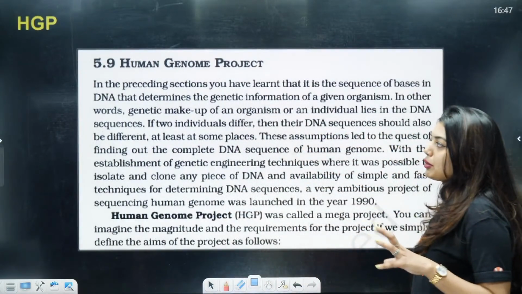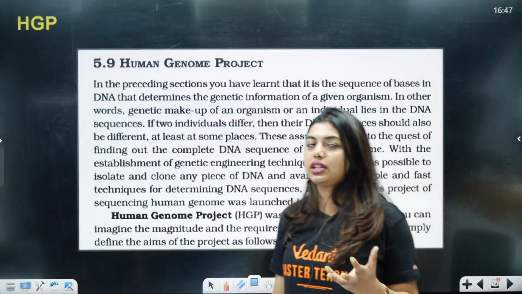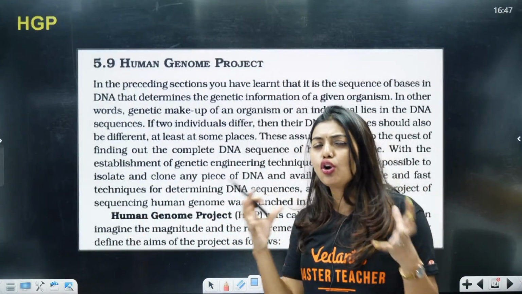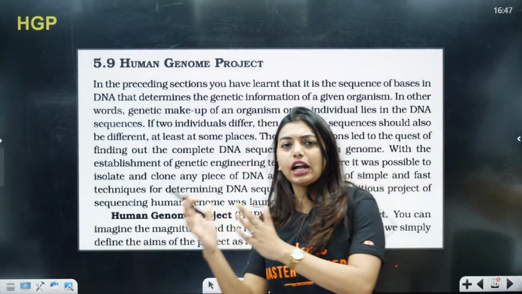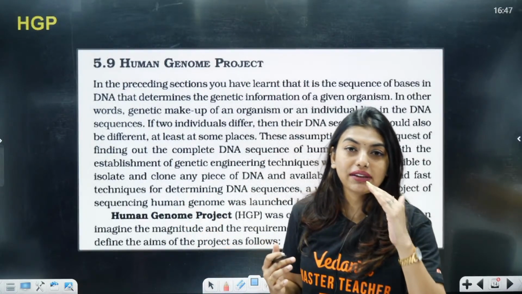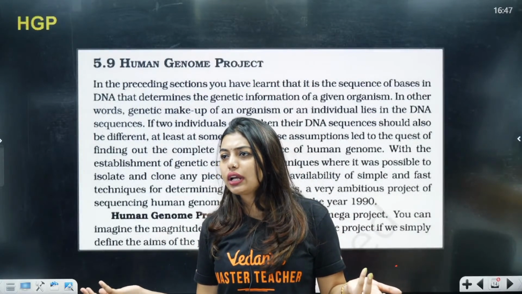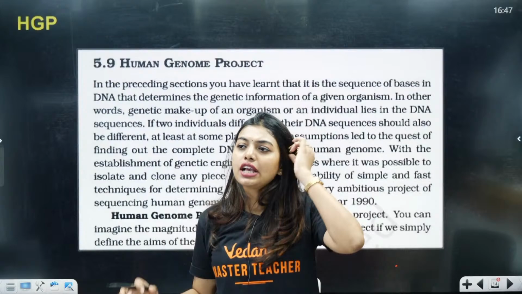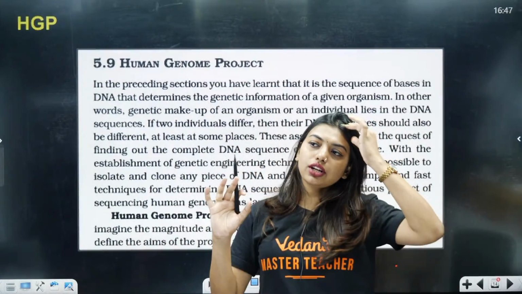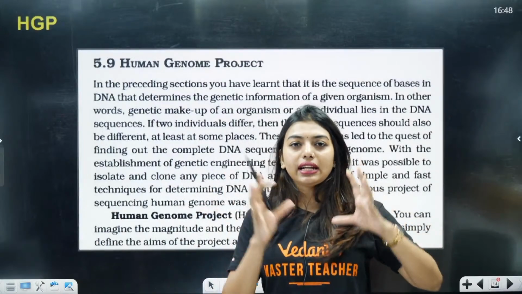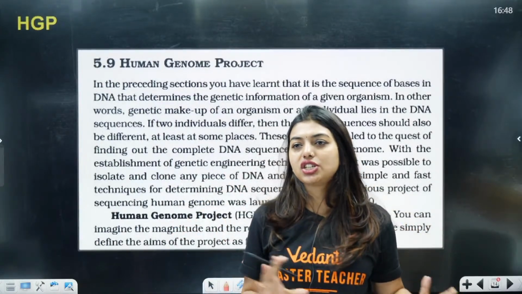Now the HGP project is called the Human Genome Project. Our genome is so huge that if everyone had to know about every single nucleotide base pair they had, it would be complicated. So note, positive regulation and negative regulation are in terms of the presence and absence of lactose, that is, when the gene is getting switched off and when the gene is getting switched on.